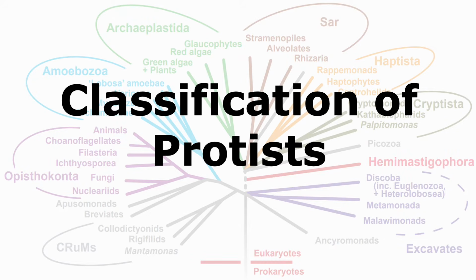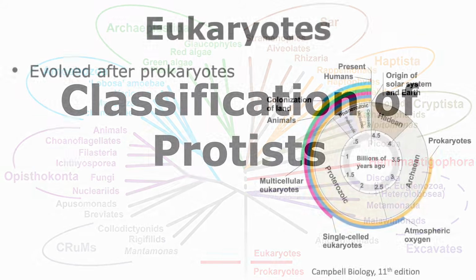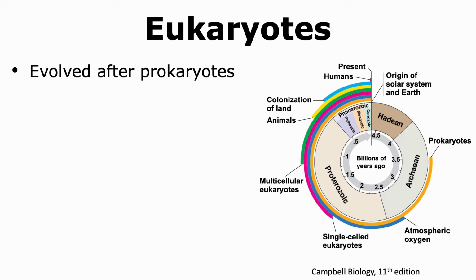In this talk, we will learn about the classification of protists, which are some of the earliest eukaryotic organisms. Eukaryotes are thought to have evolved after prokaryotes. According to the fossil record, we are able to detect single-celled eukaryotes around 2 billion years ago.